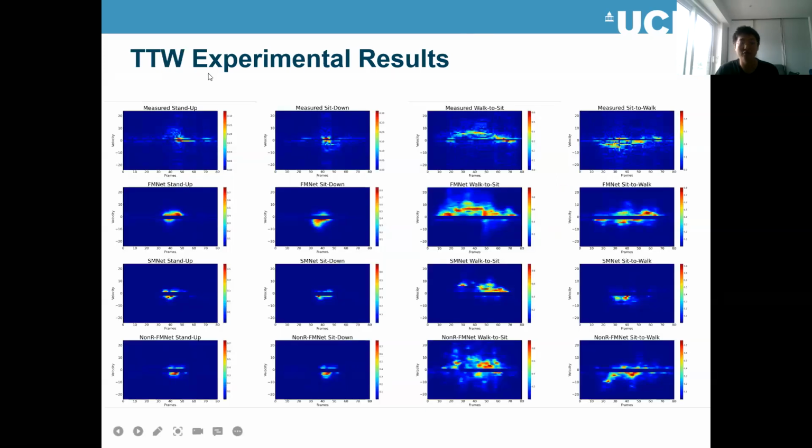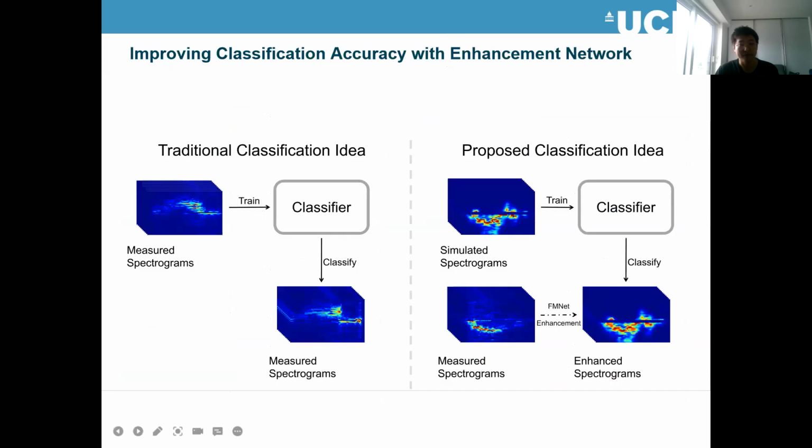And here are the through-the-wall experiment results. The first row is the measured data, and this is our FMNet result. Here we also try other training schemes and different networks to compare with our FMNet. We can see only FMNet performs very well. Based on the enhancement network, I actually proposed another novel classification idea. So here is the traditional classification idea.